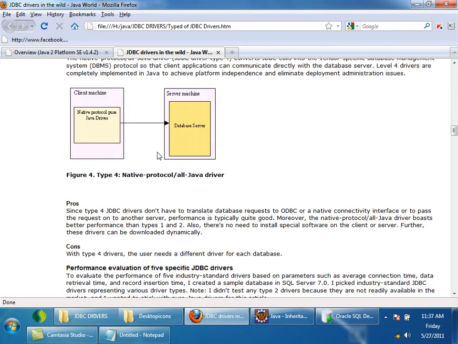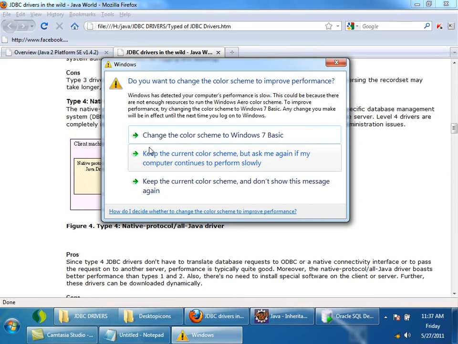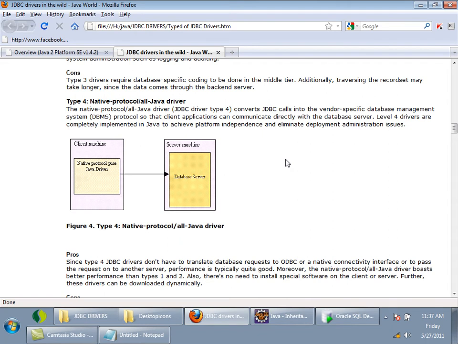The last one is the type 4 driver, which is very good. See, your client program is using the JDBC driver. The JDBC driver directly talks to the database server. No need of an ODBC bridge driver, no need of the vendor library to be present, nothing. Your client program directly talks to the database server, right? So the type 4 driver is the mostly used driver right now on the internet. Type 4 driver is much more efficient.